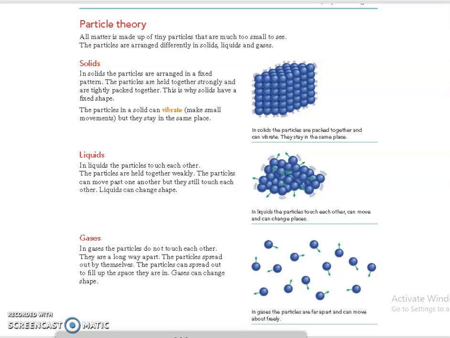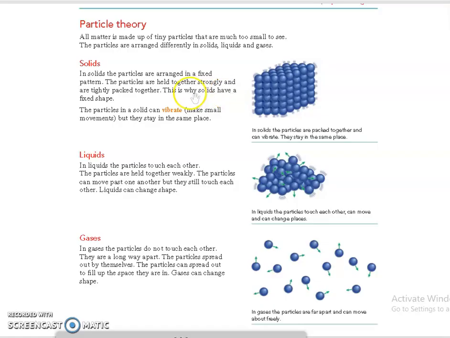Okay. So in particle theory we know that in solids, particles are arranged in a fixed pattern, right? They are arranged in a fixed pattern, held together strongly and tightly packed. Why are they arranged in a fixed pattern? Because they have a strong force of attraction and they cannot move. That's the reason solids cannot be compressed, okay? Because they have an orderly pattern, a strong force of attraction, and there is no space to move. So they are tightly packed, and that's the reason they cannot be compressed.